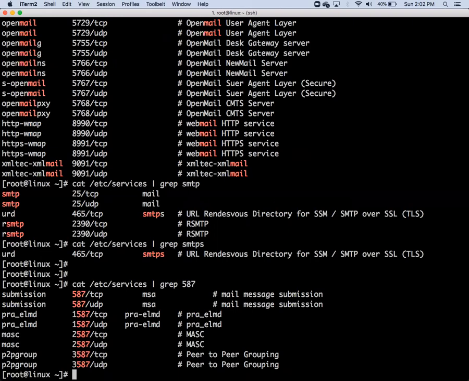Submitting the mail, not receiving, submitting the mail, sending a mail. That is the reason why I told you it's a part of SMTP. These are all used for security. Other than 465, anybody can hack 25 because it is a plain text authentication, not encrypted. 465 is an encrypted authentication.